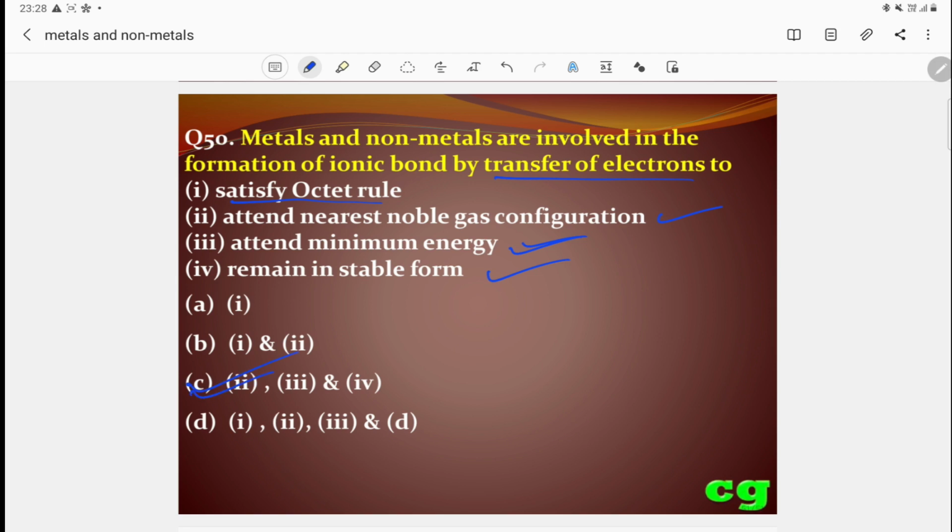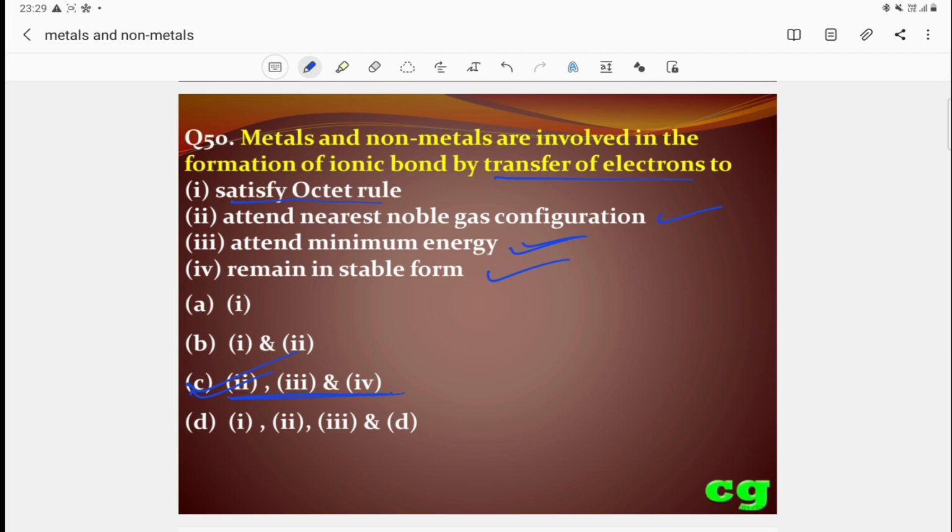The first is wrong, the first and second is wrong, and here the second is correct, but the first is not satisfying. So second, third, and fourth, all three are satisfying for all ionic compounds. So this is the correct answer.